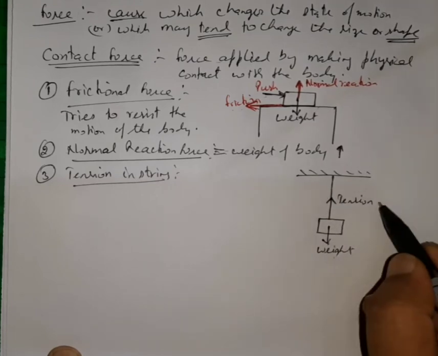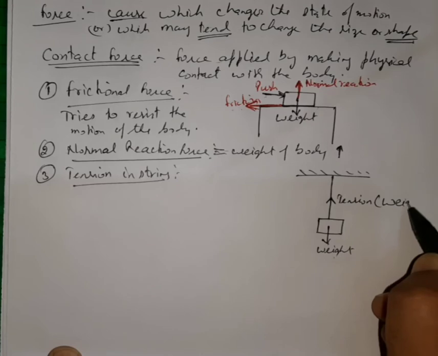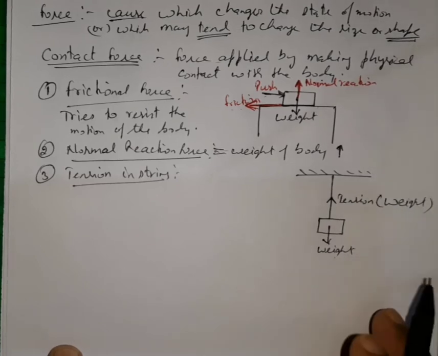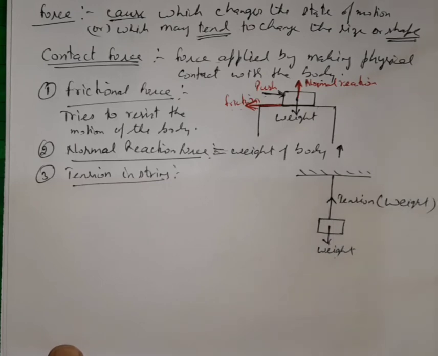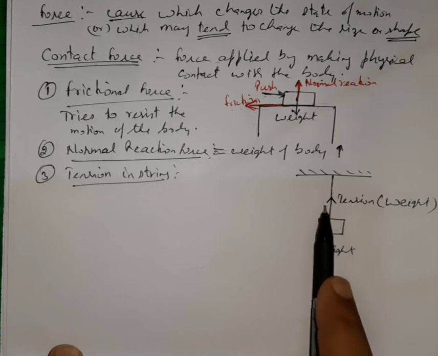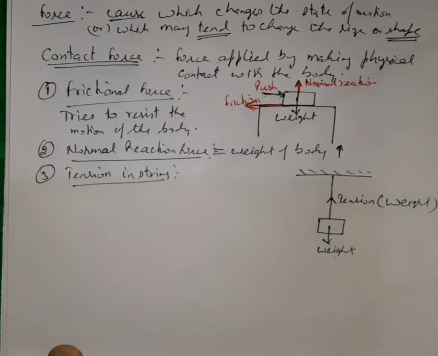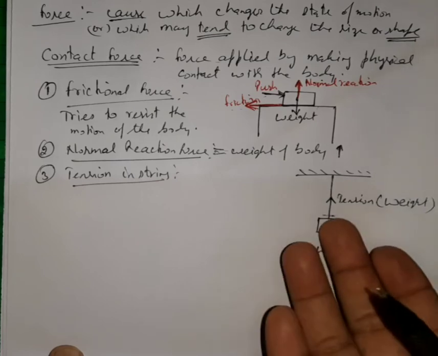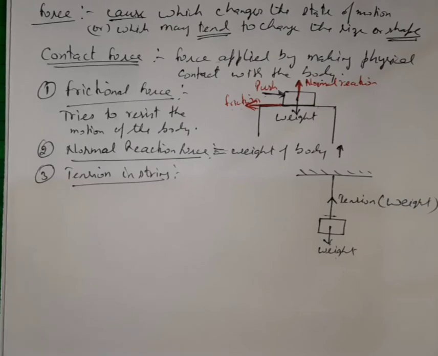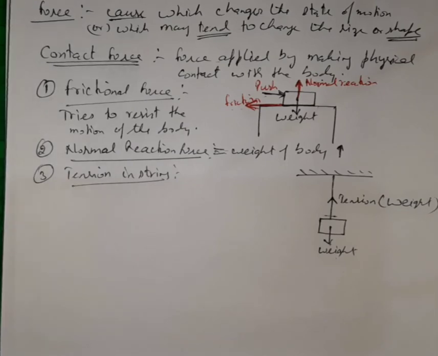No doubt this tension will be equal to the weight, but it will act in the opposite direction, if this body is in equilibrium, meaning it is not in motion. At this position the tension in the string will be equal to the weight. This can be checked if I cut the string from here, then we can definitely see that this string will move slightly upwards. So this is called the tension in the string.